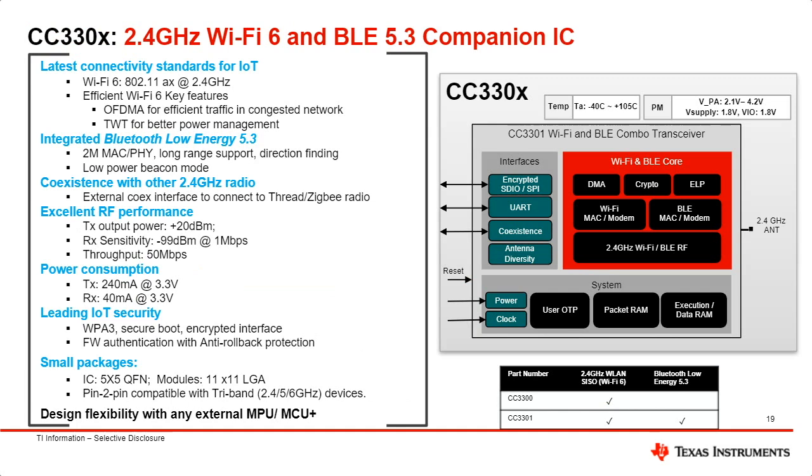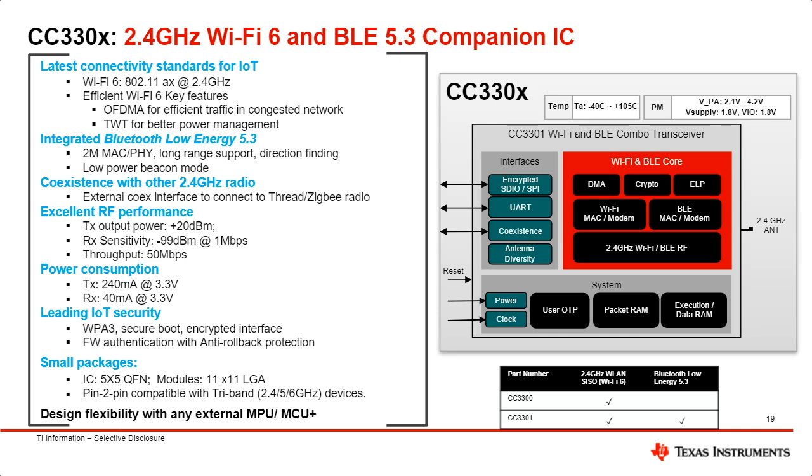This is an overview of the CC33XX. It is a 2.4 gigahertz only part featuring Wi-Fi 6 and integrated BLE 5.3. There are 2 versions, the CC3300 and the CC3301. They have the same parts, just that the CC3300 has the BLE removed. It communicates with the host MCU or MPU over SPI or SDIO, while BLE can be used over UART. It is also possible to run the BLE over SDIO.